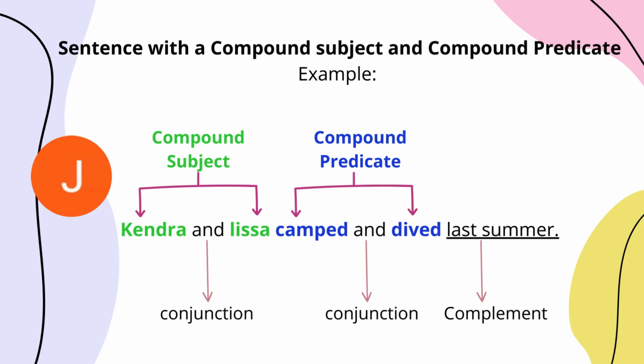This sentence tells us what the action was that Kendra and Lisa did last summer. We notice here last summer is a complement. This is to be more specific in a sentence.